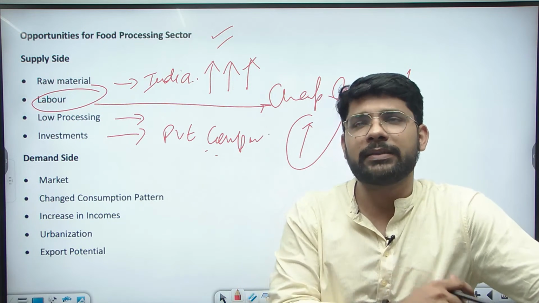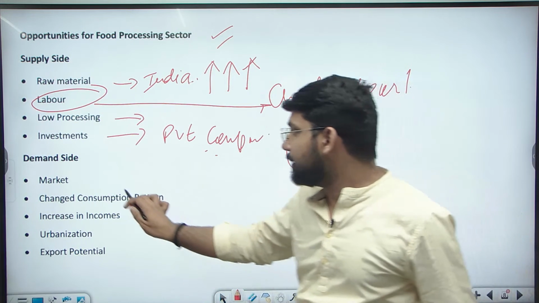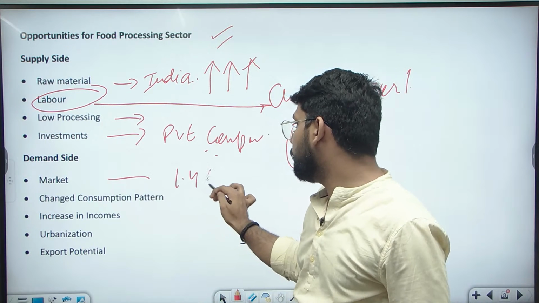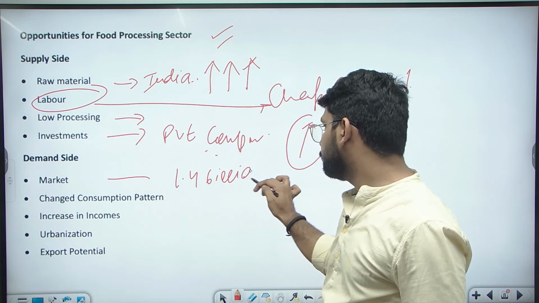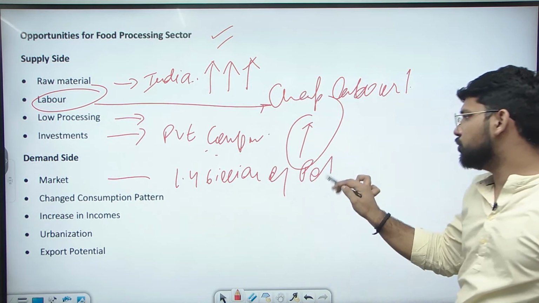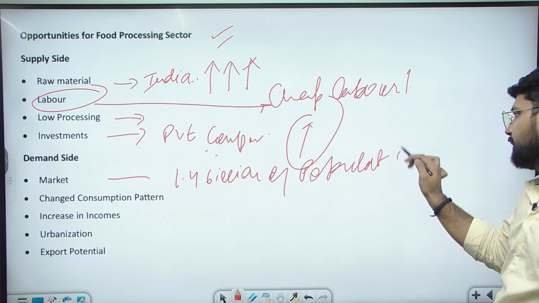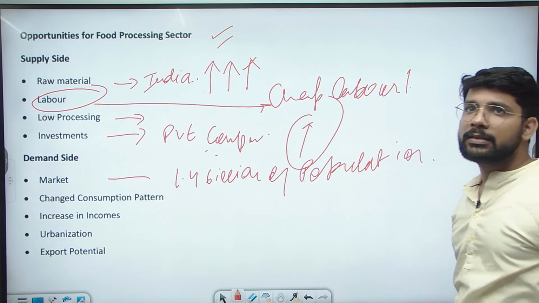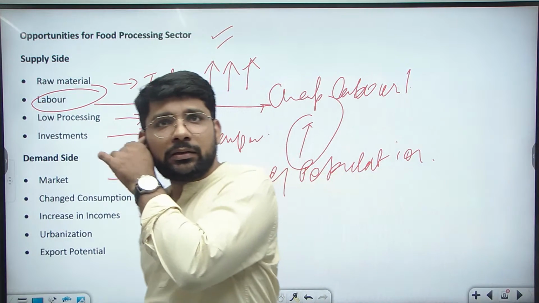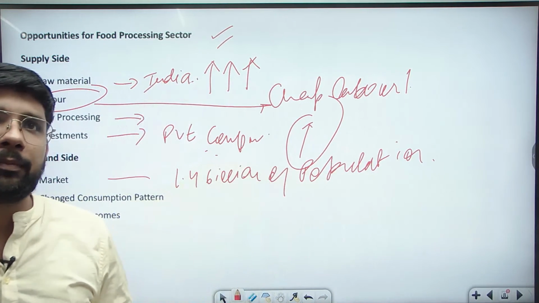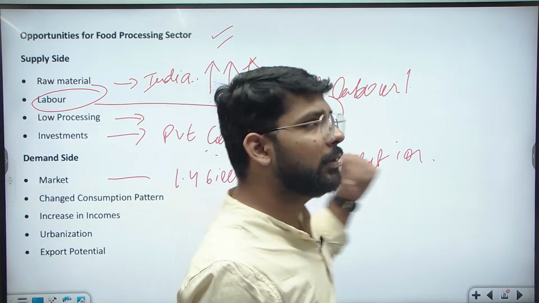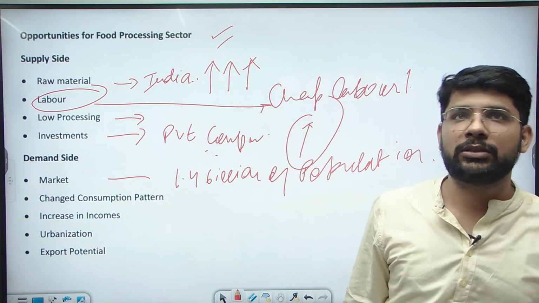Now come to the demand side, the market. India has a market of 1.4 billion population, which is a huge market for the success of any business. The success of Flipkart and Amazon completely depends on the Indian market. So we can say the market in India is very large.